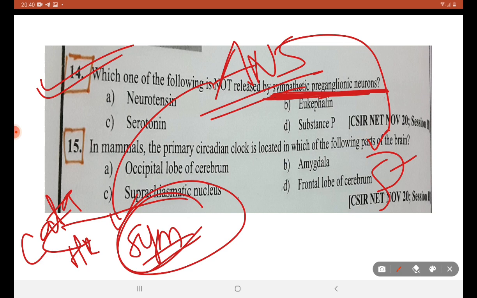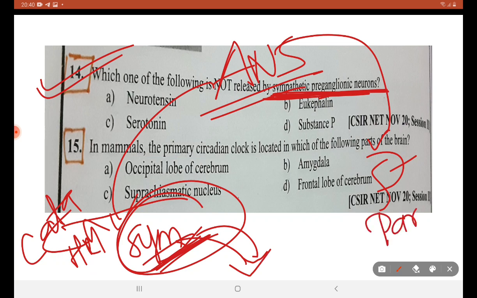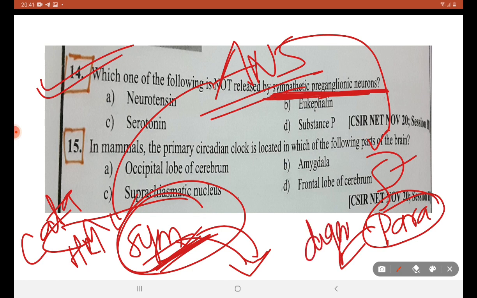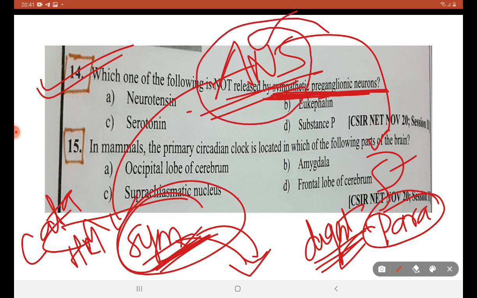They increase heart rate. They are activated during emergency situations, the fight and flight conditions. Whereas parasympathetic neurons help in digestion of food, and they are stimulated during rest. This is the basic overview of the autonomic nervous system.